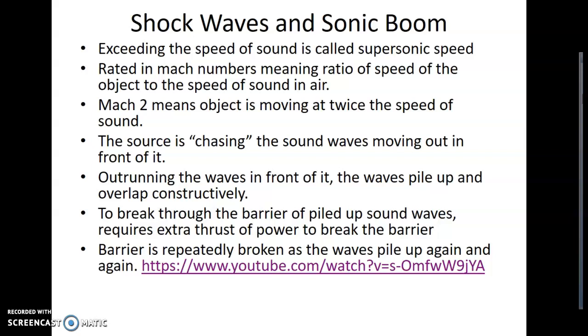And if you're in front of the fire truck and it's coming towards you, those waves are piling up. Now, the fire truck doesn't go supersonic. That would be bad. But certain jets can do that. And so the source is chasing the sound waves moving out in front of it, and they're just physically piling up in front and overlapping constructively. And the plane actually has to break through that barrier of piled up sound waves and the molecules in the medium, and requires an extra thrust of power to break that barrier. And it's broken repeatedly as those waves pile up again and again. So definitely watch that video.